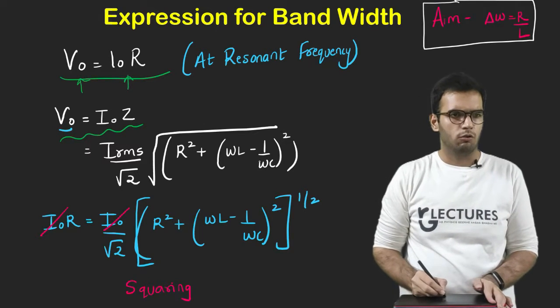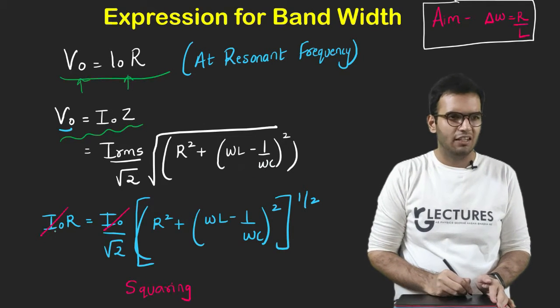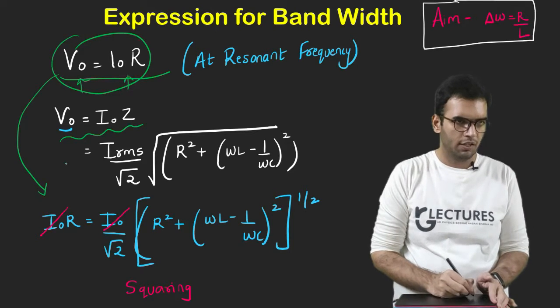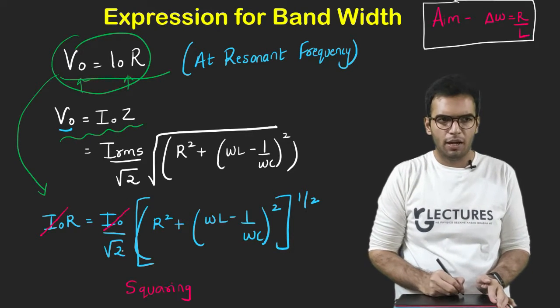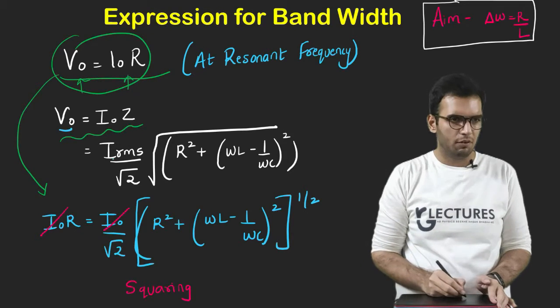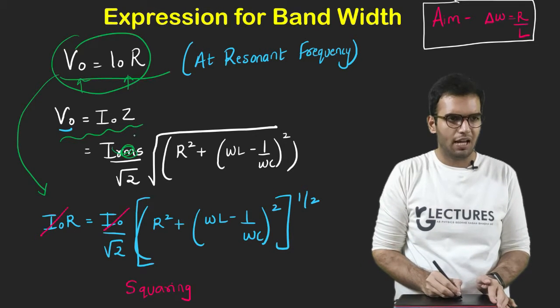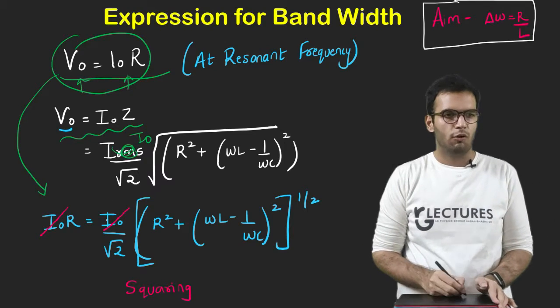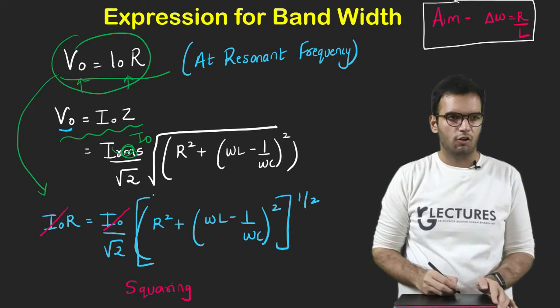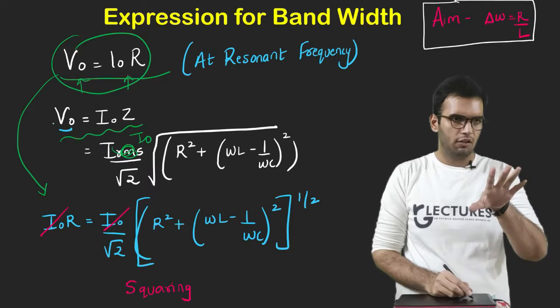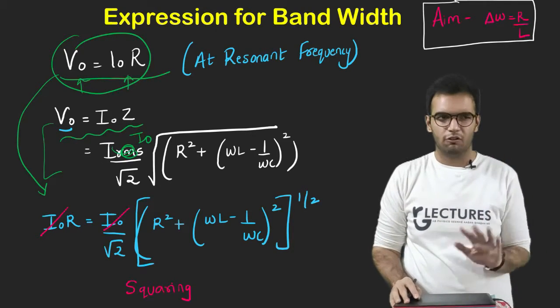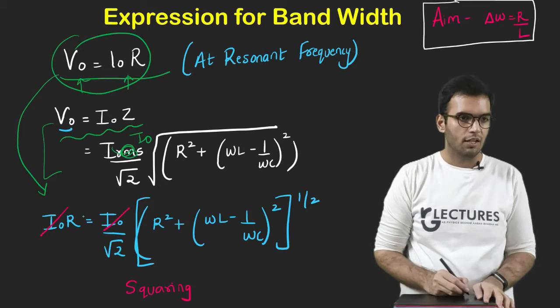So let's substitute the value of current here, and let us substitute the value of impedance here. Substituting these values, I will get the I0 term here, V is equal to I0R from here, and here I will get I0 by root 2. Okay, here I made some mistake. Here it will be I0, not I0 by Z. So I0 will get cancelled. I will sort out this thing later on. If there is some correction, I will tell you. But let's proceed ahead. It will be a minor correction, not a major one.